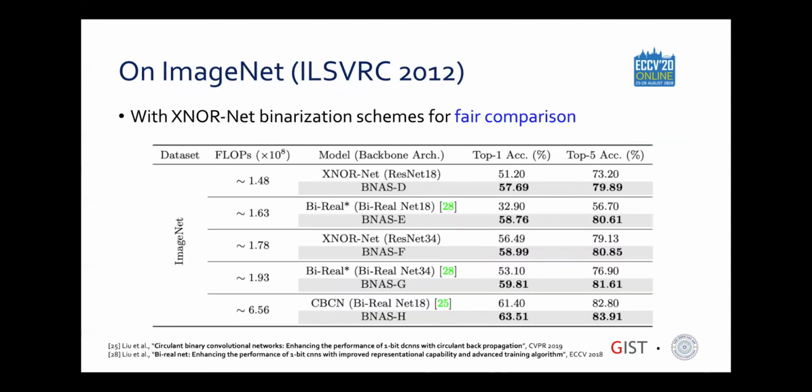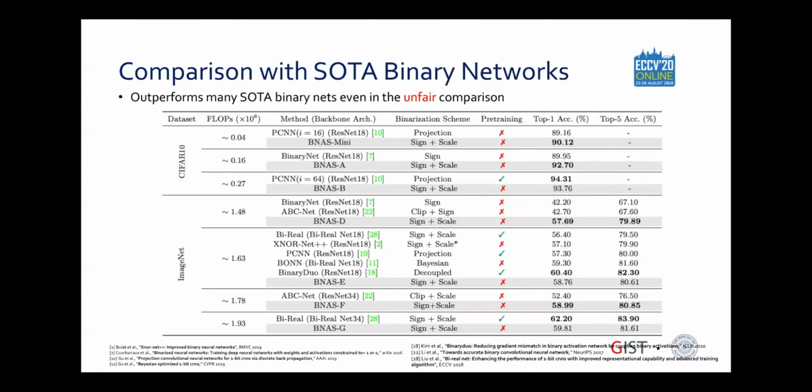Our searched architectures outperform the state-of-the-art binary networks when comparing just the backbone architectures. This indicates that simply swapping the architecture for our searched ones can greatly improve the performance in various FLOPs budgets and use cases. Even when comparing to other methods that have other components and architectural improvements, we still obtain competitive performance. Note that through internal testing, we were able to obtain much higher accuracy by combining various training methods complementary to our architectural improvements.